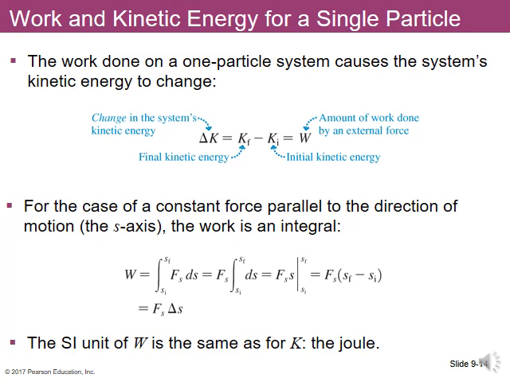Now, if we're talking about something going in a straight line with a force that's parallel to the direction of motion, then work is simply equal to the applied force times the distance over which that force acts. So it's force times distance. Because work is a way to transfer energy, it has the same units as other kinds of energy, which are just joules.